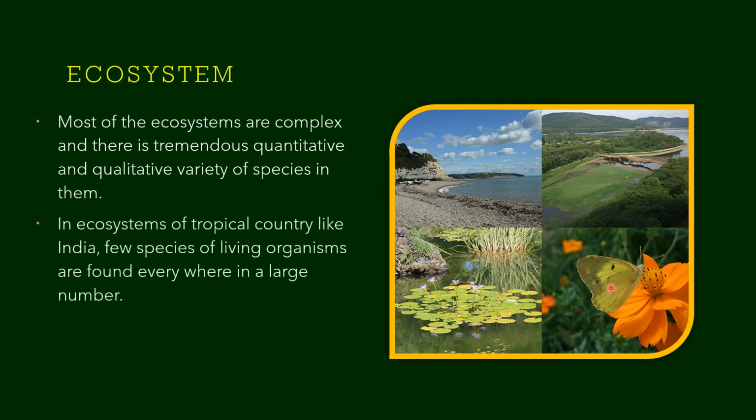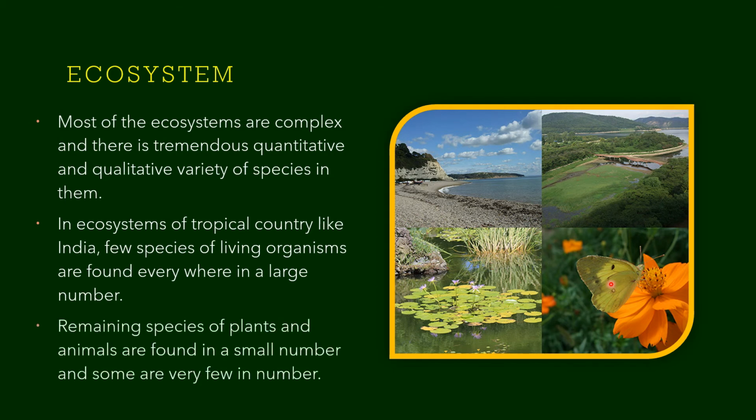So in ecosystem of tropical country like ours, few species of living organisms are found everywhere in a large number. Remaining species of plants and animals are found in small number, and some are very few in number. This we have seen.